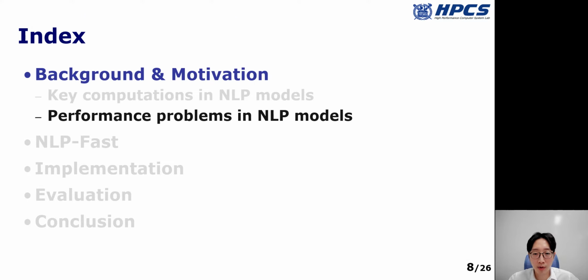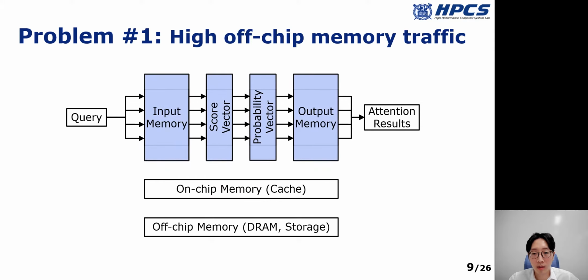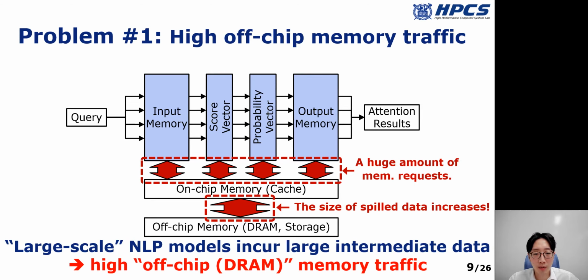Next, I will introduce performance problems existing in these large-scale and heterogeneous NLP models. First, the large-scale NLP model incurs a large number of memory requests. The figure shows an example attention mechanism. As the network size increases, the on-chip cache cannot keep this large number of memory requests anymore. Most requests are sent to the off-chip DRAM. Since we have limited DRAM bandwidth, this increasing size of spilled data makes it hard for the current system to achieve scalable performance.